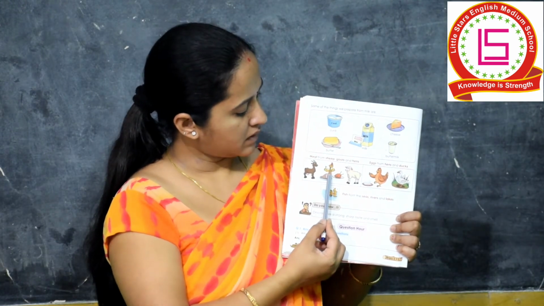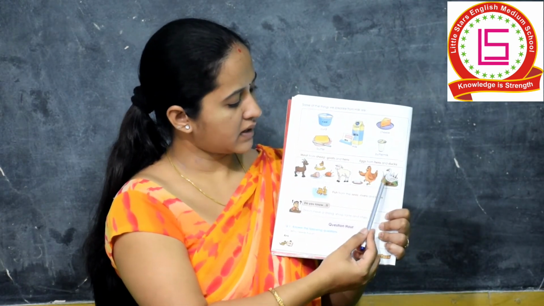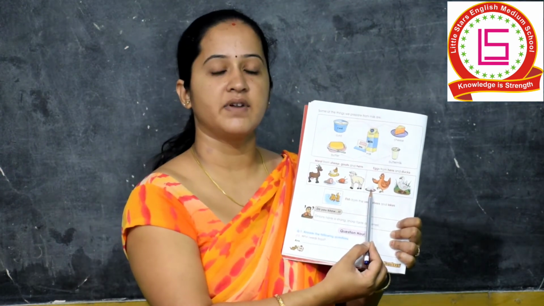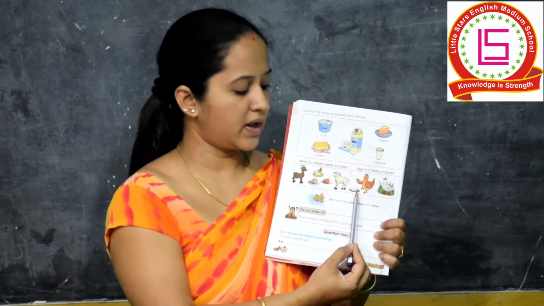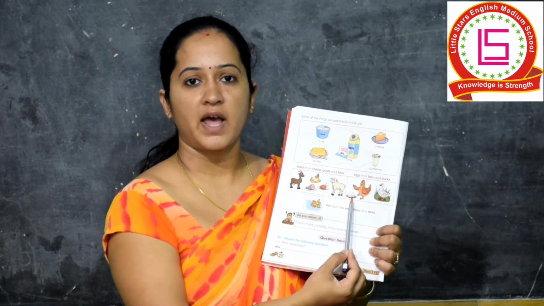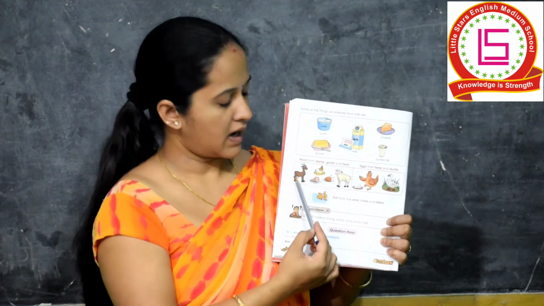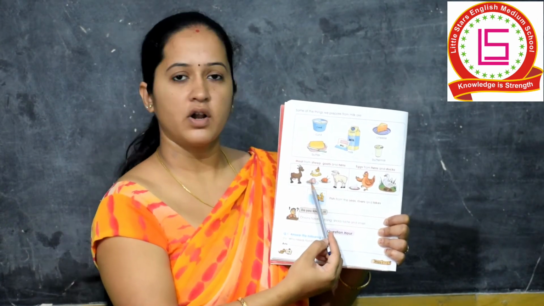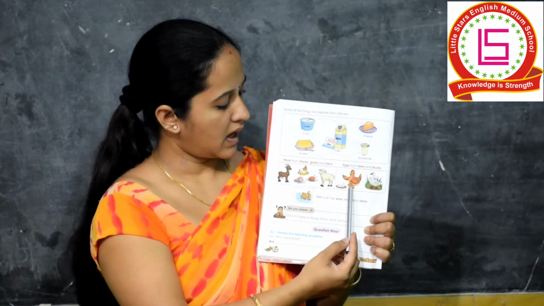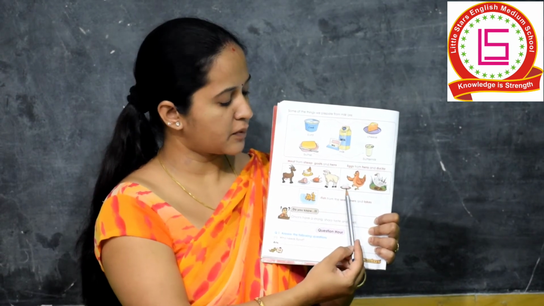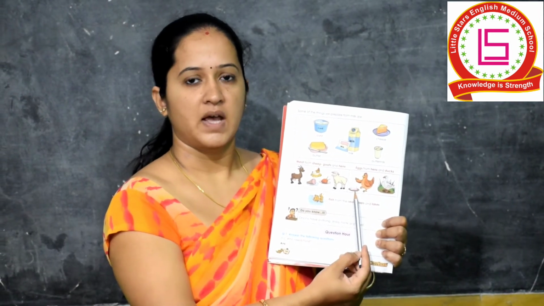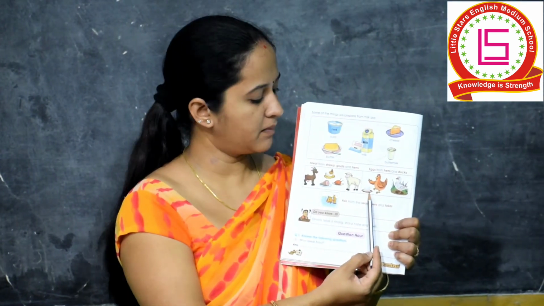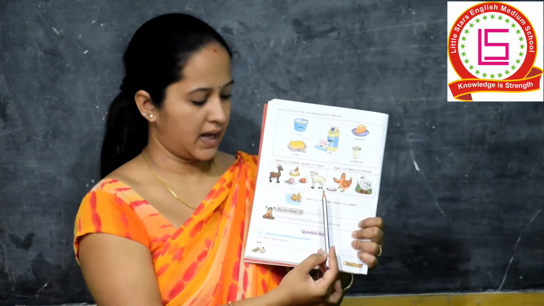Along with that, here, the hen and the duck. These are not eaten, but their eggs are eaten by us. Eggs are also very good for our health. Again, we'll see now. Goat, hen, and sheep, they are all eaten for the meat. And here also ducks and hens provide us with eggs. If we eat an egg every day, we also get strong health. We become very strong and healthy.